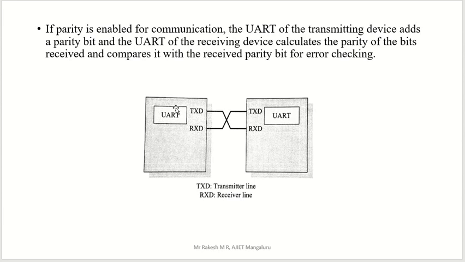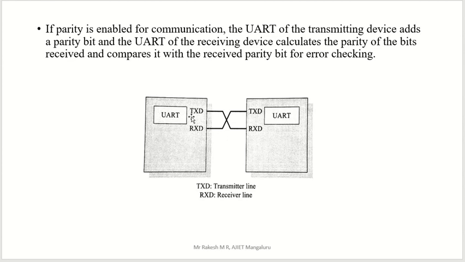Here you can see one of the devices, that is the transmitter side. Consider this is the receiver side. The transmitter will transmit the data to the receiver. Whichever data is transmitted by the transmitter should come to the receiver also. If any misplacement happens in between transmitter and receiver, that may lead to some problem or loss of data. In order to avoid that, we have to use this method, the parity bit. This is a very easy method for security purpose. So they used the parity bit method in the UART concept.